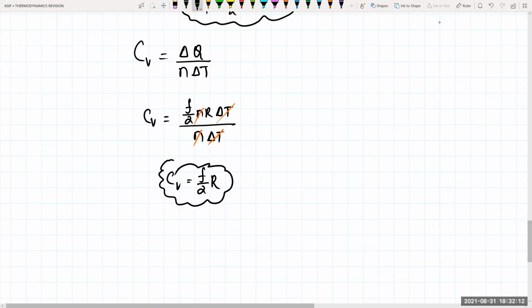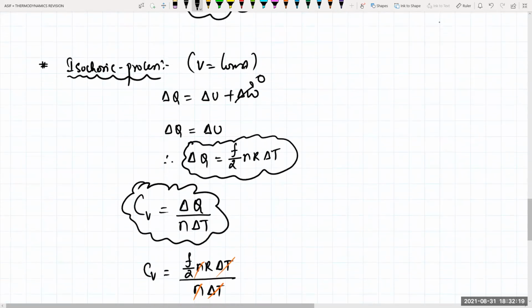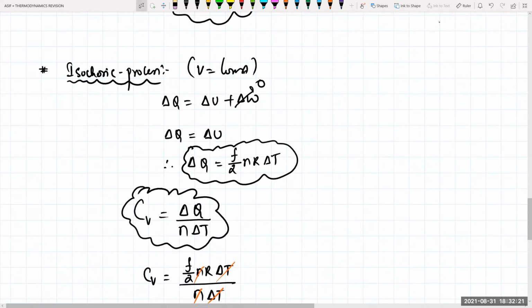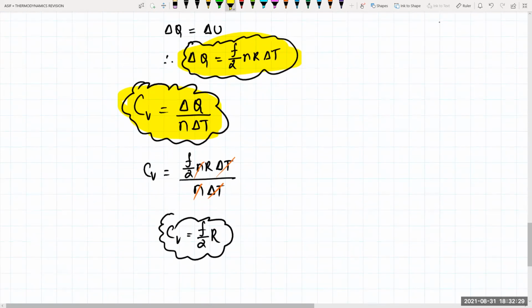And what is the general formula? CV is equal to delta Q divided by N into delta T. And you know how to calculate delta Q? Delta Q can be calculated from the first law of thermodynamics. Is that clear? So this is for constant volume. The same way we also have constant pressure, the isobaric process. Is that clear?